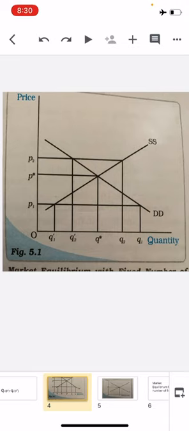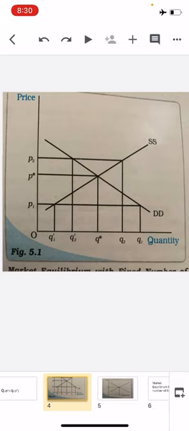The point where these two intersect is called the market equilibrium, because this is where the market demand equals the market supply. At any other point, there is either excess supply or excess demand.